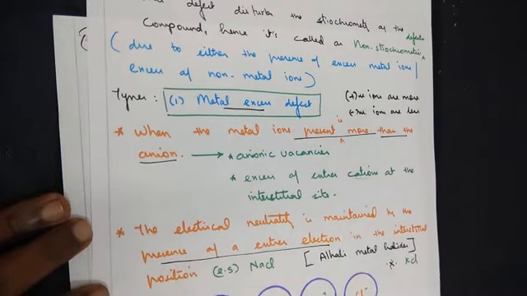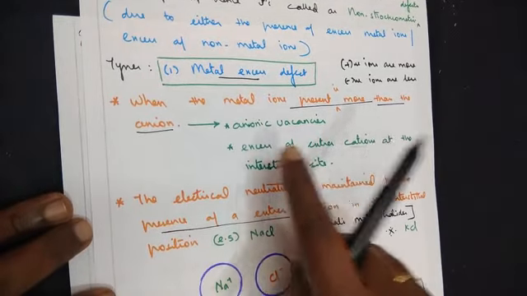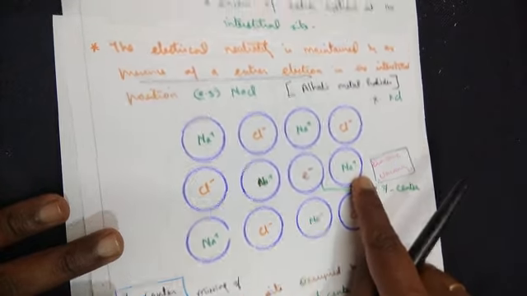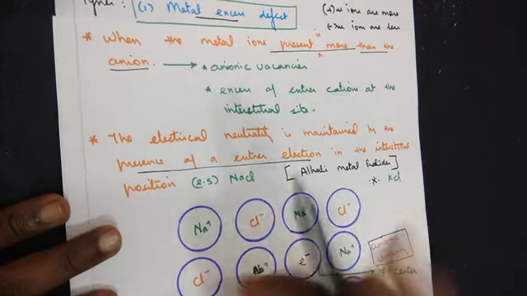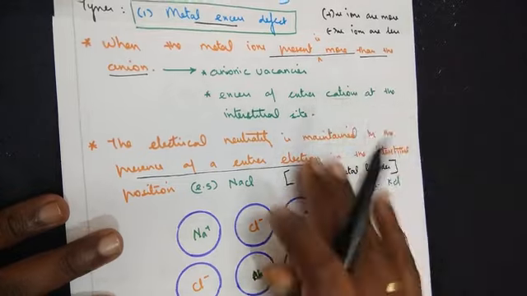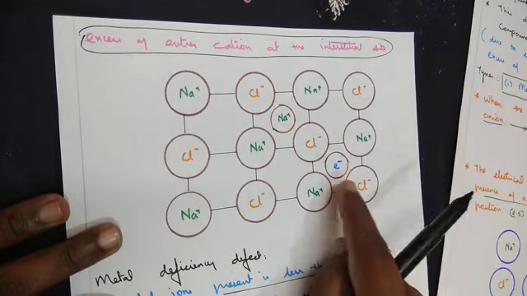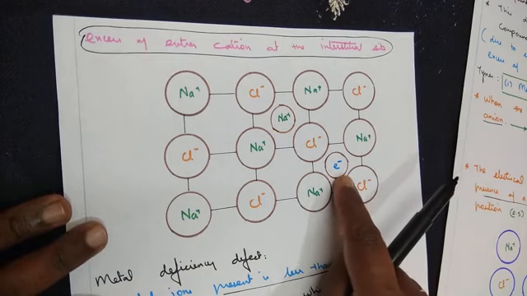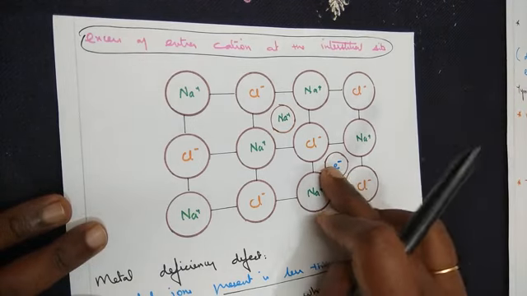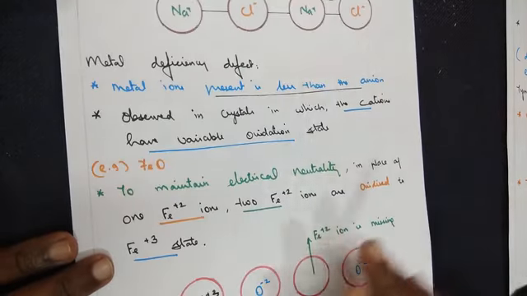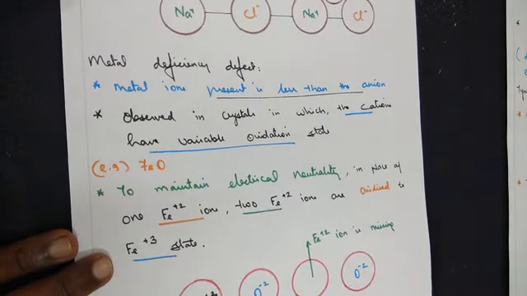So metal excess defect can be explained by using anionic vacancies along the crystal lattice or a crystal plane. The second one is excess of extra cation at the interstitial place. If excess cation is found, then an extra electron from the unpaired electrons also comes and occupies a position, so the charge gets balanced here.